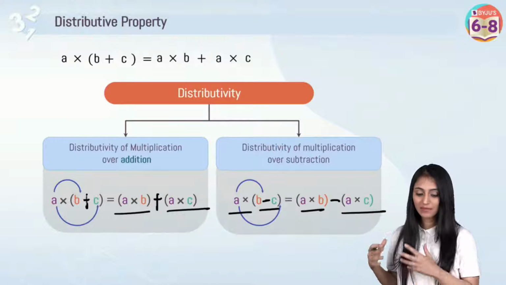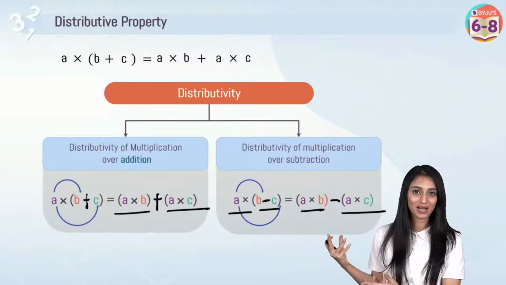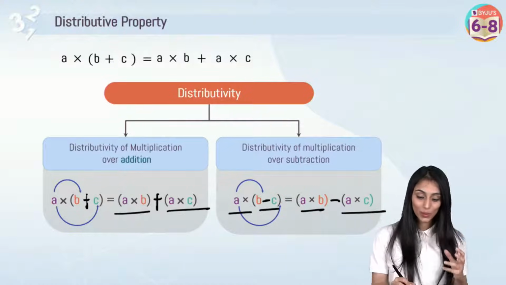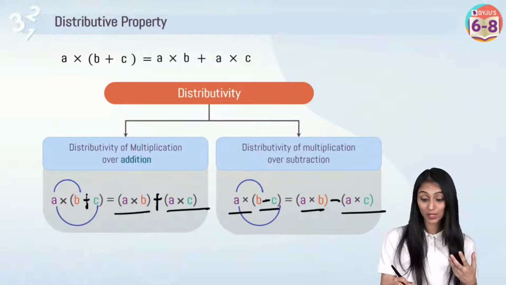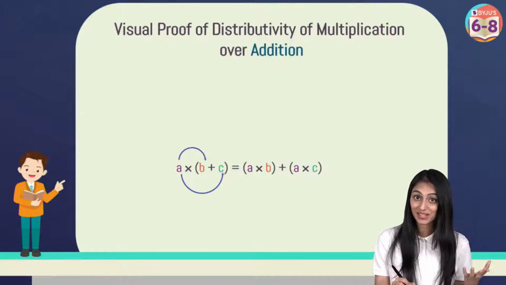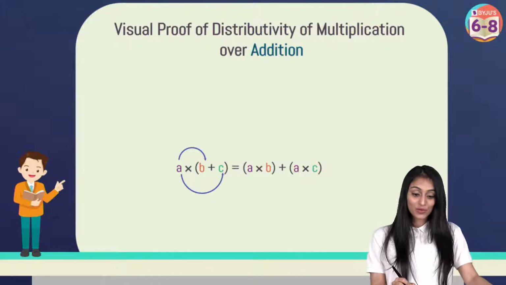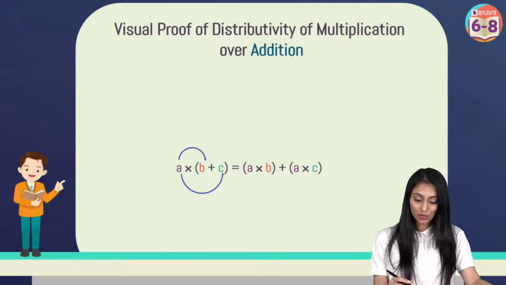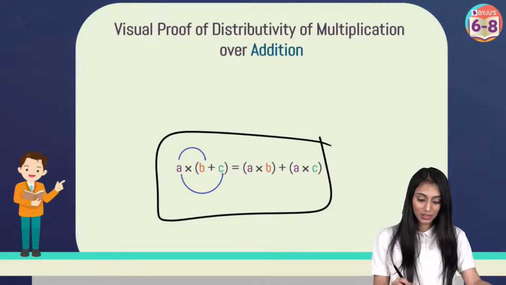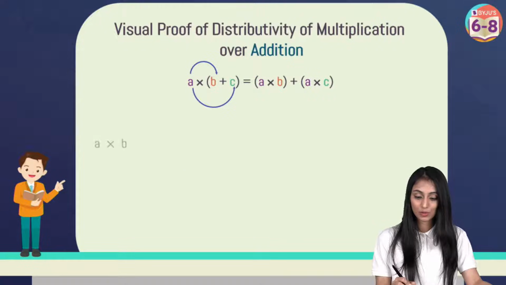Now, we all have seen these properties in our books also, right? But it's better that we take a look at a visual proof of that so that you can remember this for a much longer time. All right, so visual proof of distributivity of multiplication over addition. We have learned this property, right? Now, let's take a look at the visual proof of this.